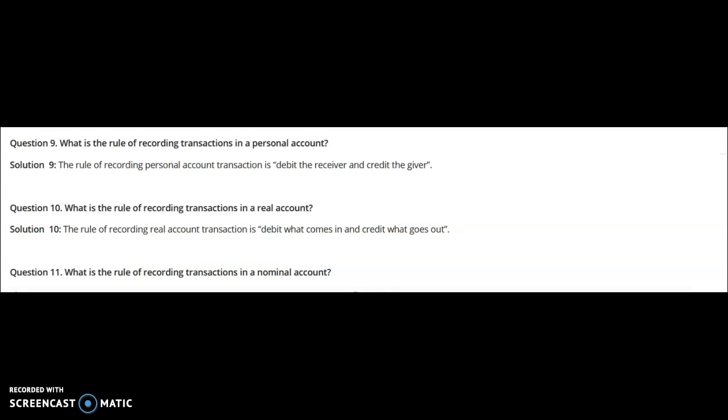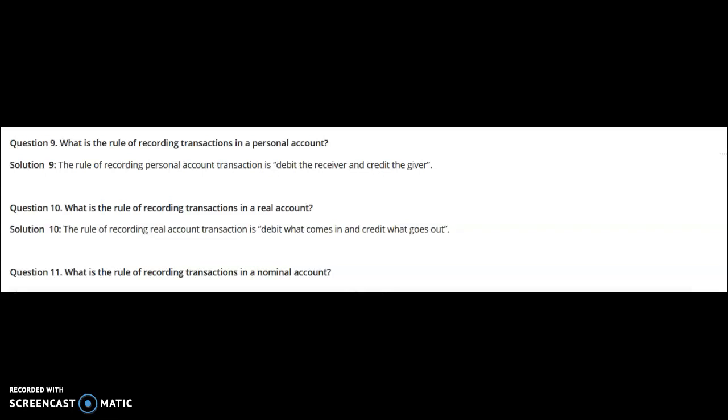Now, practically understand that we had also learned which account is to be debited and which account is to be credited, and what the effect of that is, in the previous lesson also, with reference to the accounting equation. We categorize them as assets, liabilities, capital, expenses or losses, and incomes and gains. So recall also that the first rule, for a personal account, is debit the receiver and credit the giver.